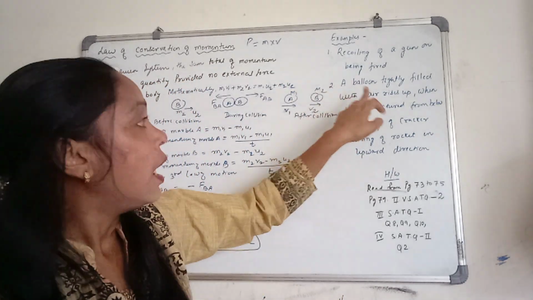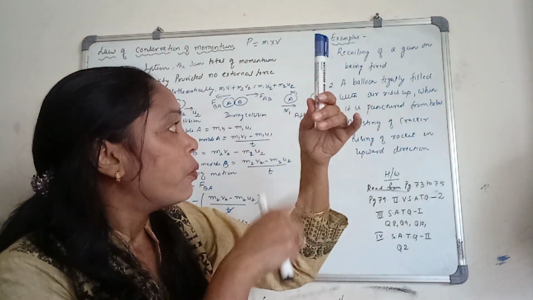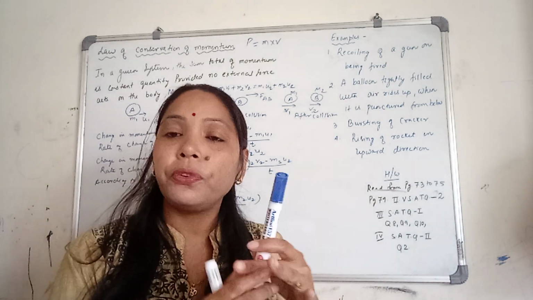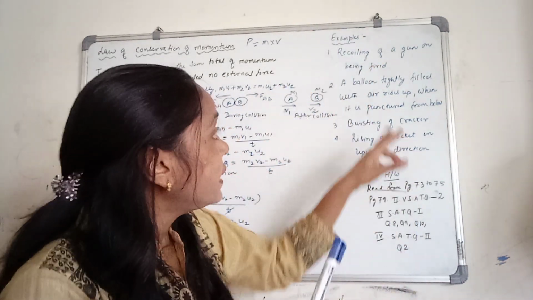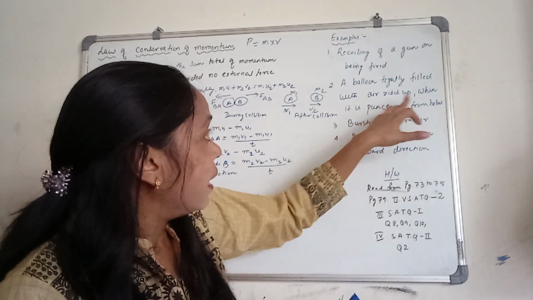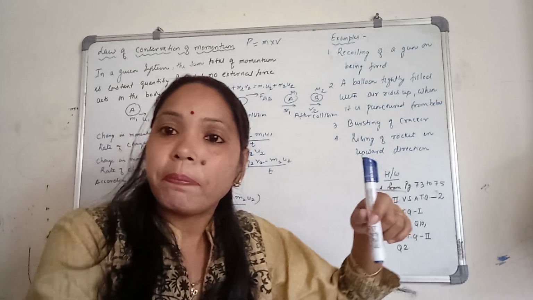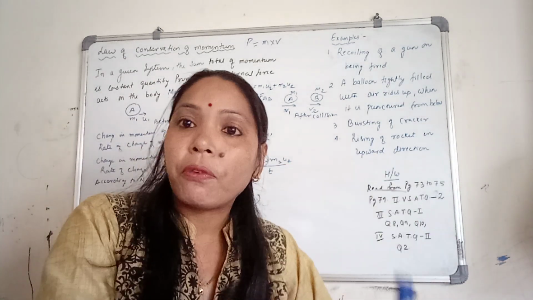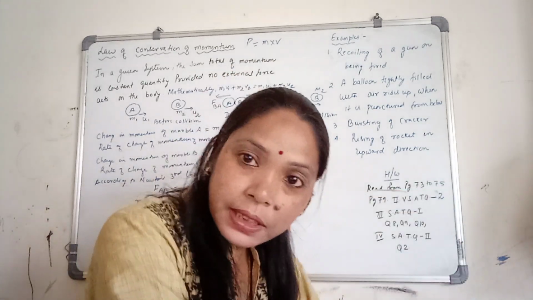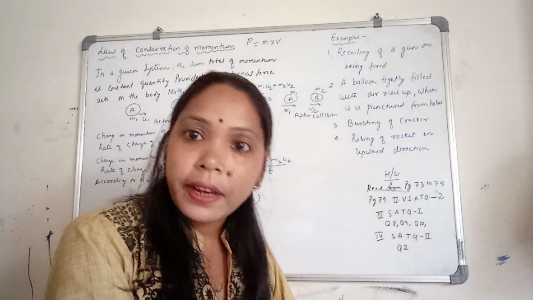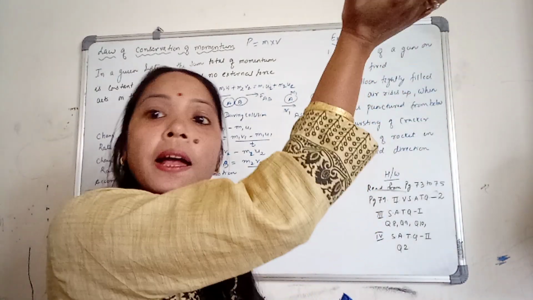Similarly, a balloon tightly filled with air rises up when punctured below. The air moves down because we punctured the balloon in the backward direction, but the balloon rises up.